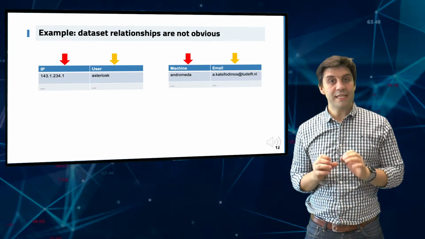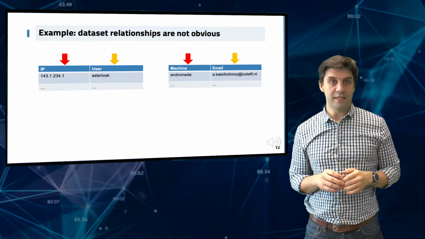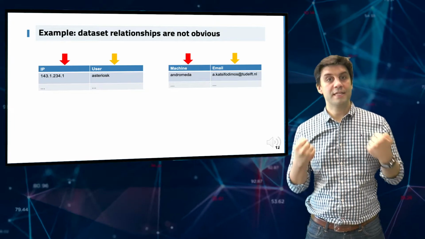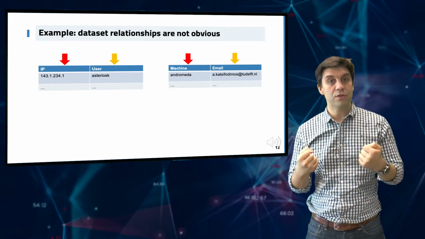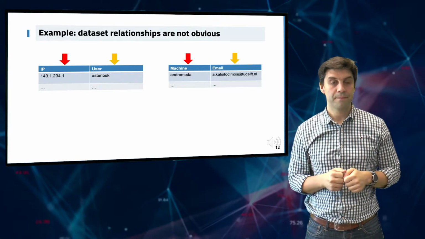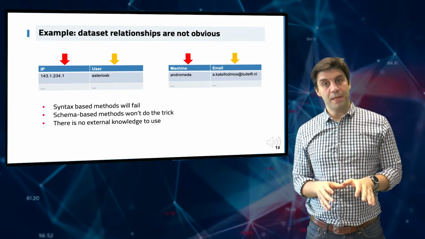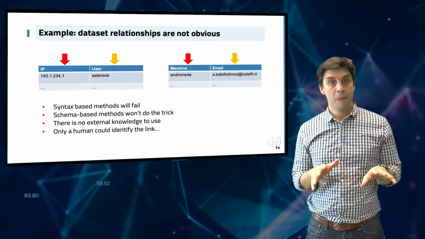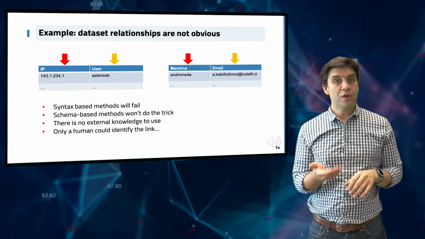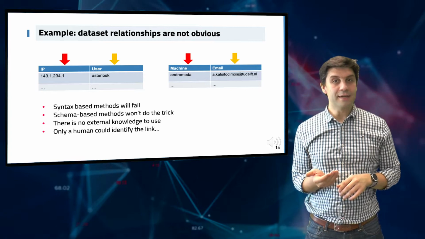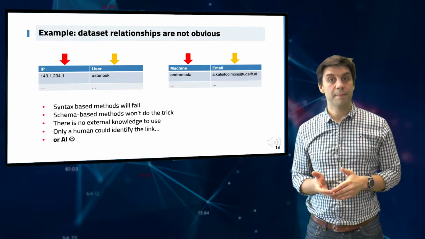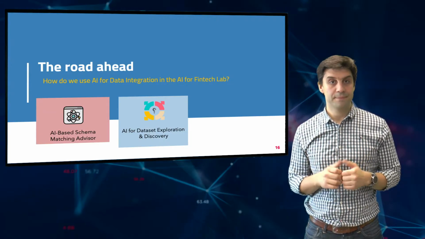If I use any similarity metric, say Levenshtein distance, the two tables are really far away from each other. There is absolutely no common information to denote any relation there. The schema does not help either. The column names do not give away any useful information. But how about humans? For you and me, the correspondence is clear. Then it is normal to think that AI can help in this specific problem. So let's see if we can use AI.